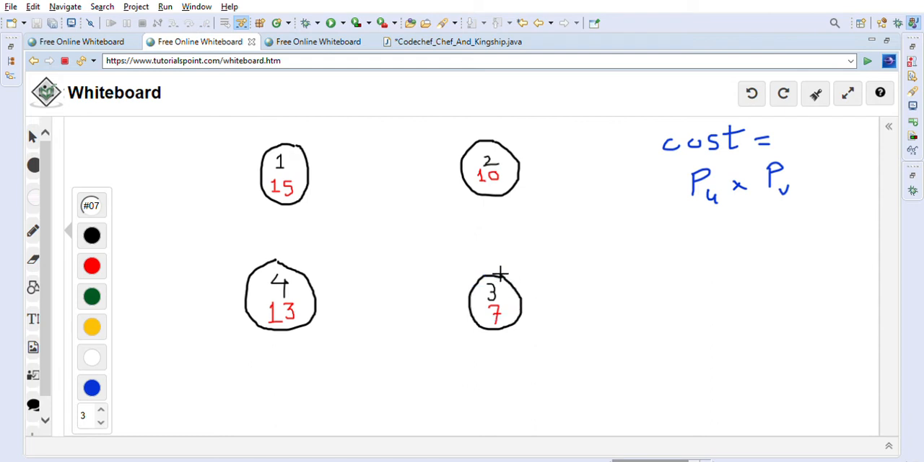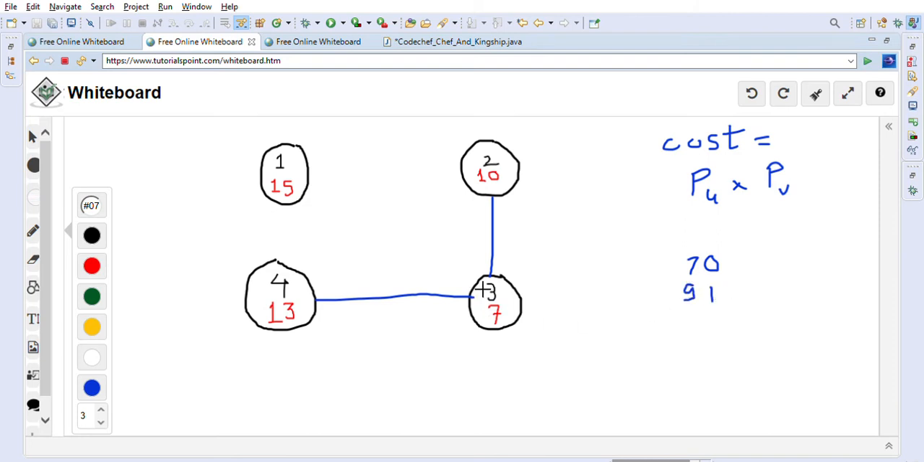So the next higher cost is 10, right? So we will put one road here, which will go from 3 to 2, right? The cost will be 10 into 7, which is 70, right? For this road. The next road we will create is between 13 and 7, right? So the cost will be 13 into 7, which is 91, right? So 91 is the cost for this road.